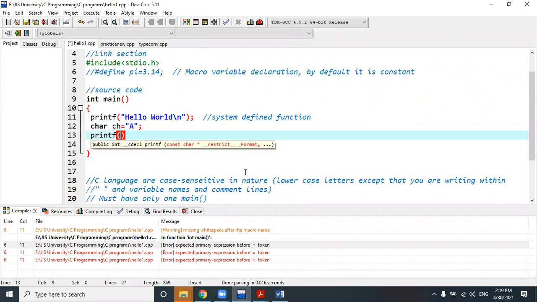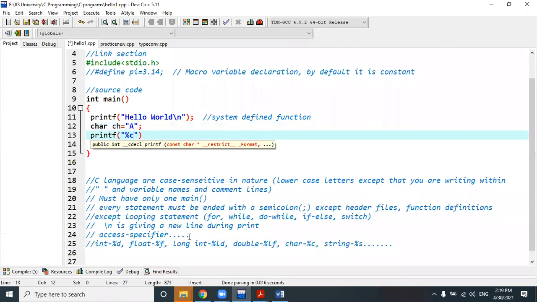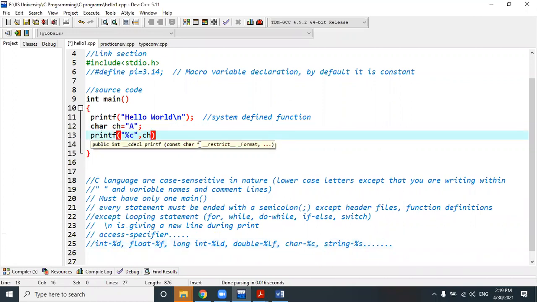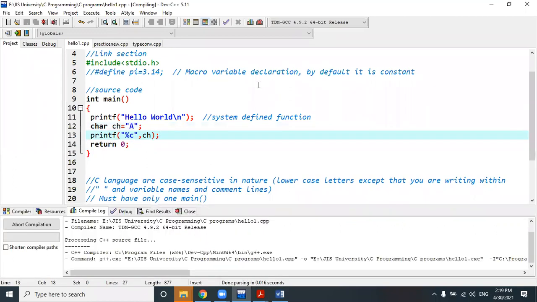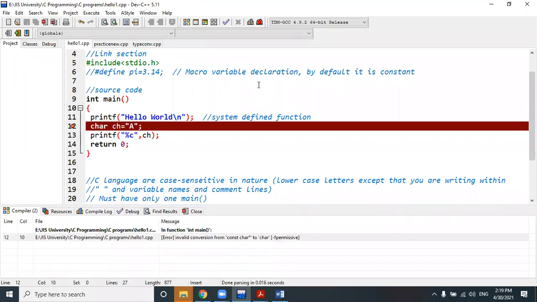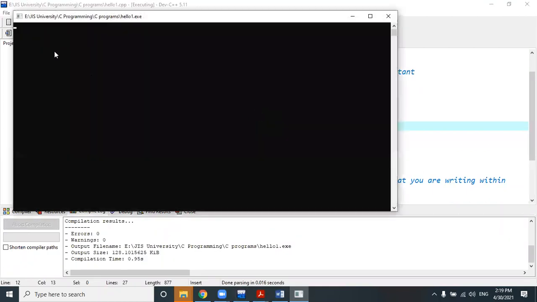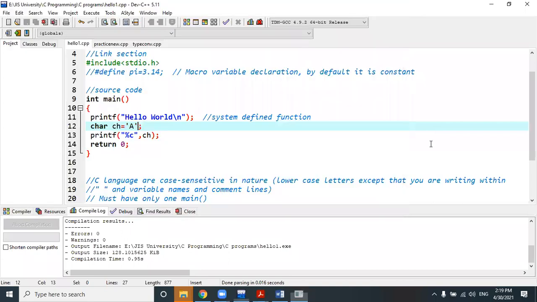printf, %c. A character can be represented with the help of this %c access specifier, which I have already discussed, comma ch. In this way we can print the character variable. Sorry, it should be single quote. In this way we can define the character variable and declare it.